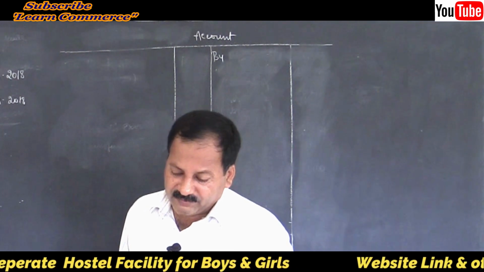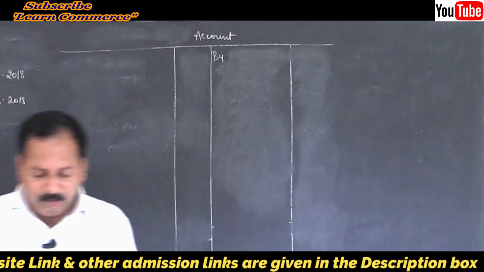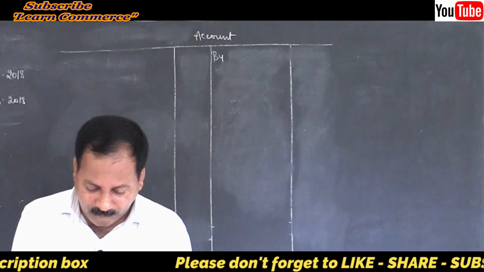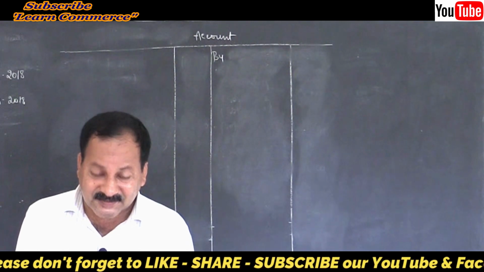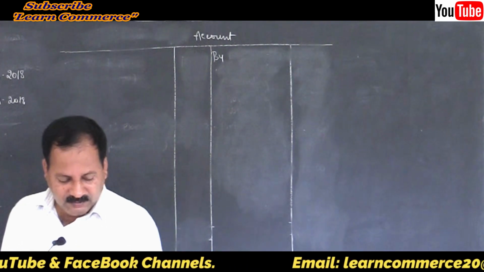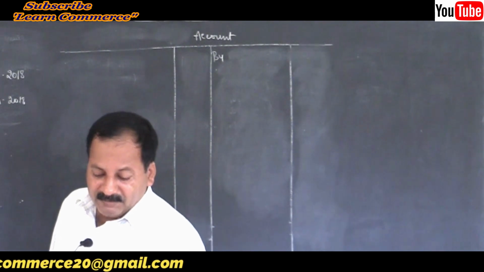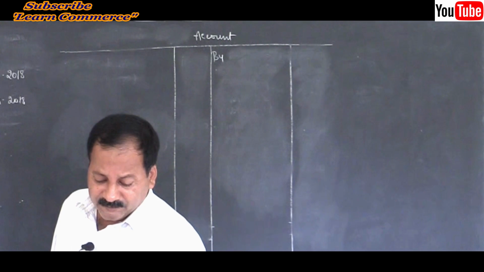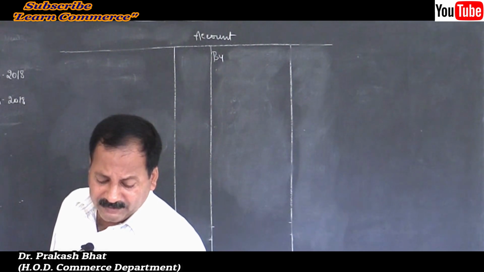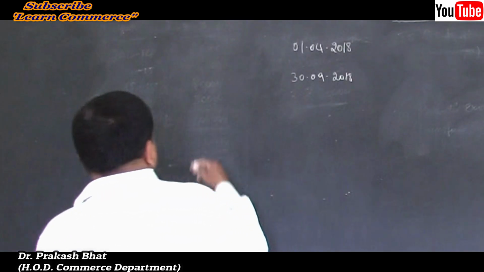the share of profit. Note number 1: calculation of share of profit of the deceased partner, Bharti. They told that her share of profit for the intervening period will be based on the sales during that period, which were calculated as 1 lakh. The rate of profit during the past 3 years had been 10% on sales.